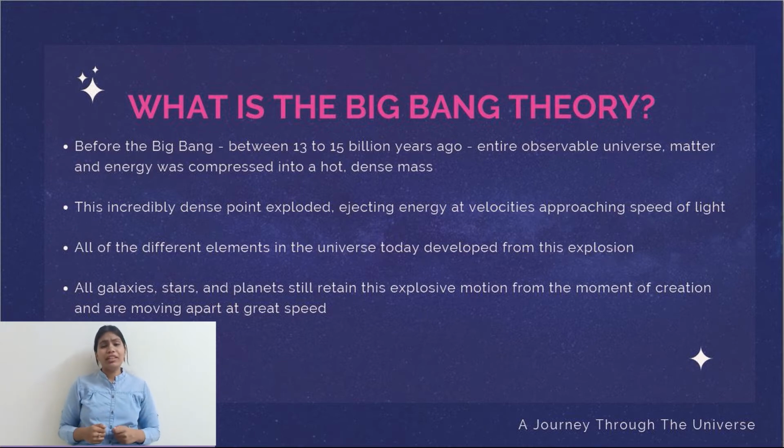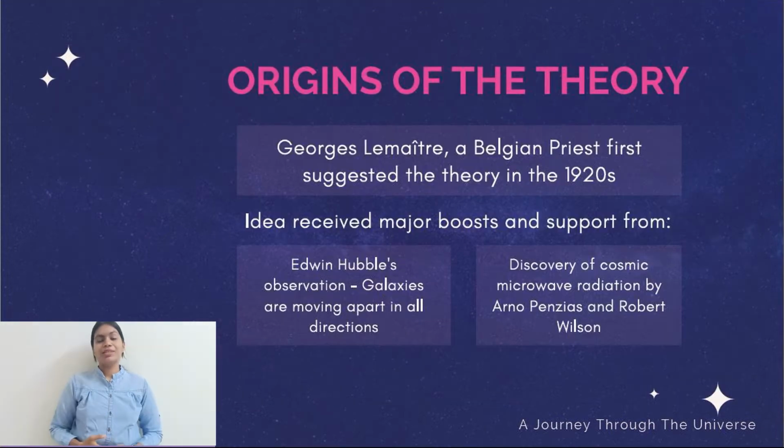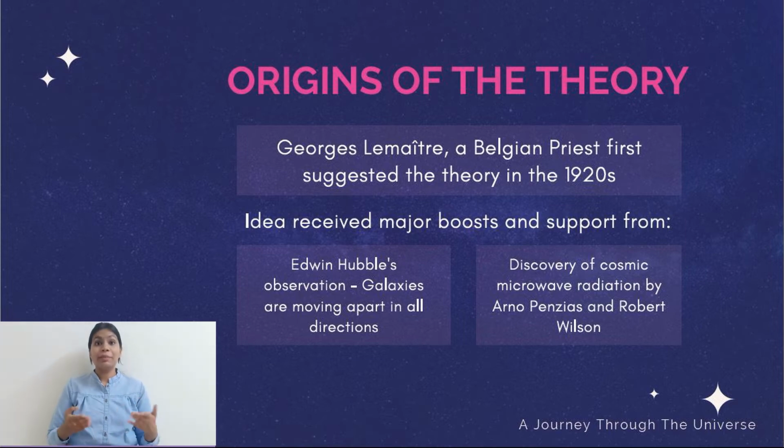In the past century, there has been extensive research about finding evidence for the Big Bang theory and what all can be deduced from this. And most of the Big Bang theorists believe that the galaxies and the planets and the stars are still continuing to move in the explosive force away from each other and at a great speed. This supposition is supported by observing the galaxies and planets and how they move and what kind of radiations are emitted by them. So now let's dive into how this theory came into existence, the Big Bang theory.